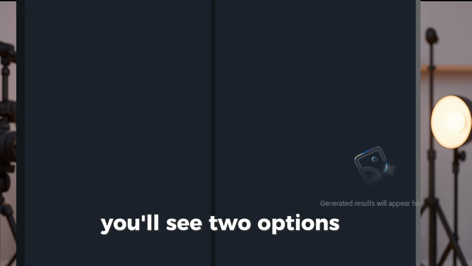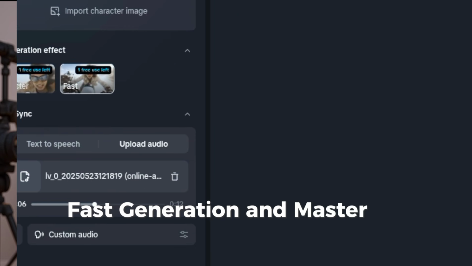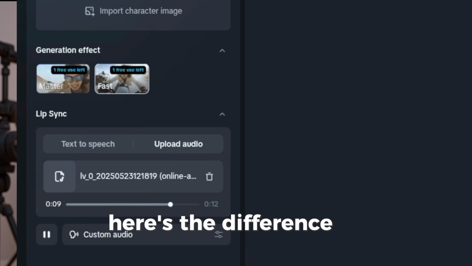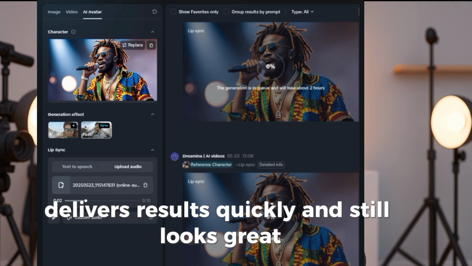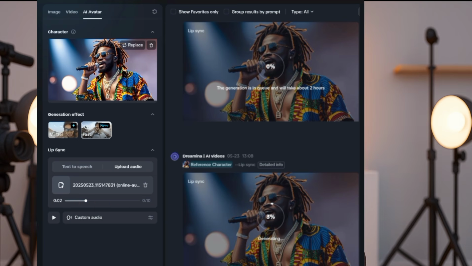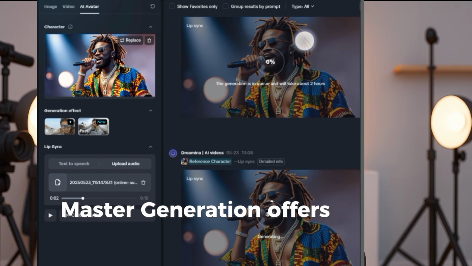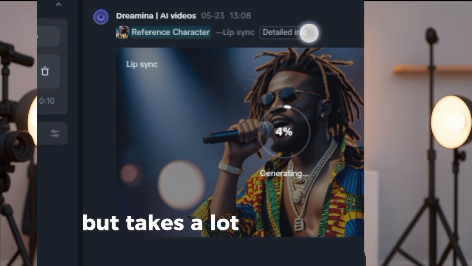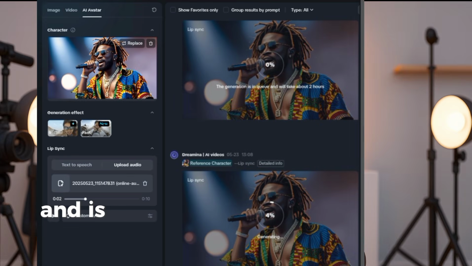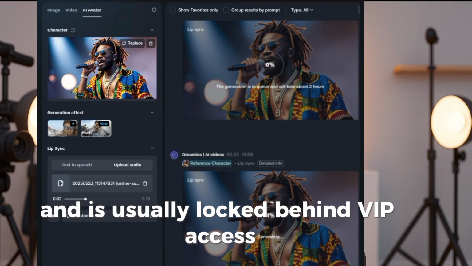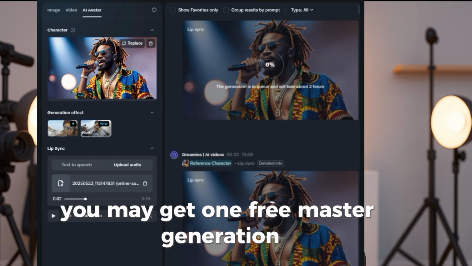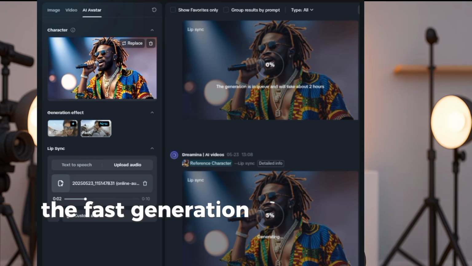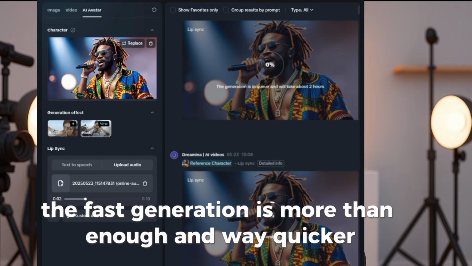You'll see two options: fast generation and master generation. Here's the difference. Fast generation uses fewer credits, delivers results quickly, and still looks great, highly recommended for beginners. Master generation offers top-quality animation but takes a lot more time, sometimes even hours, and is usually locked behind VIP access. If it's your first time on Dreamina, you may get one free master generation, but honestly, the fast generation is more than enough and way quicker.